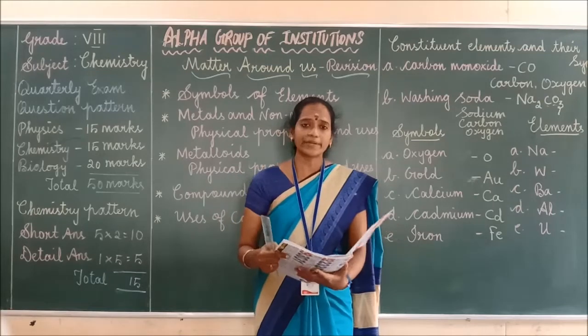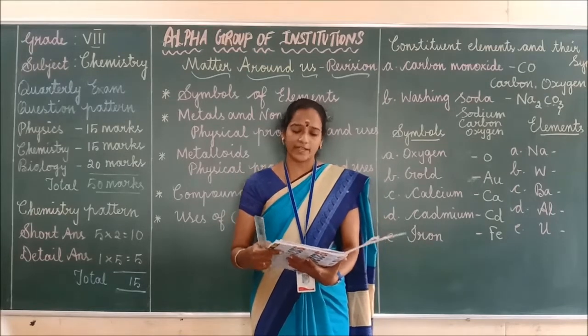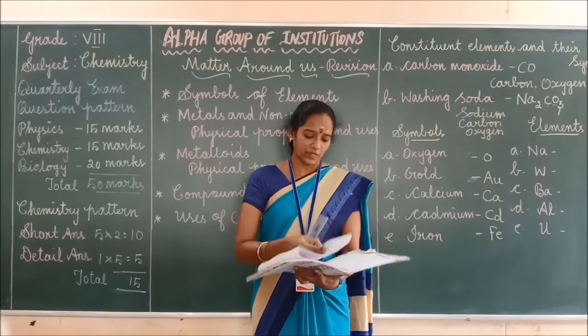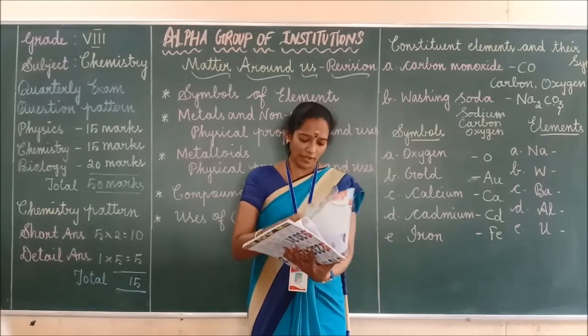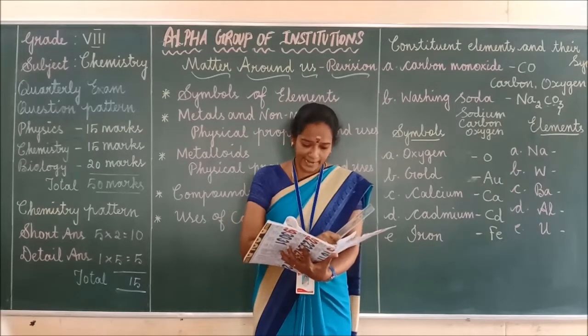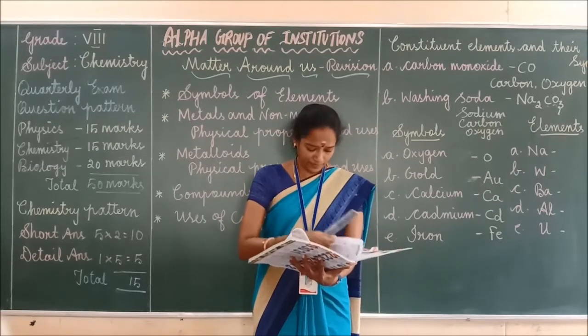Next question. Write three properties of metalloids. For that, take page number 98. Three properties of metalloids you have to write.